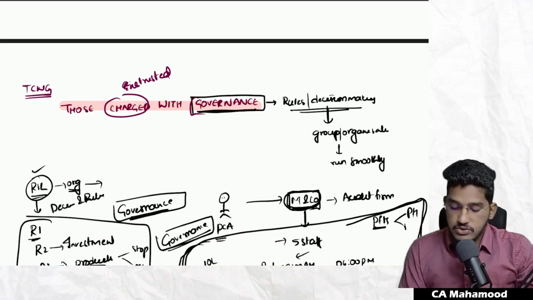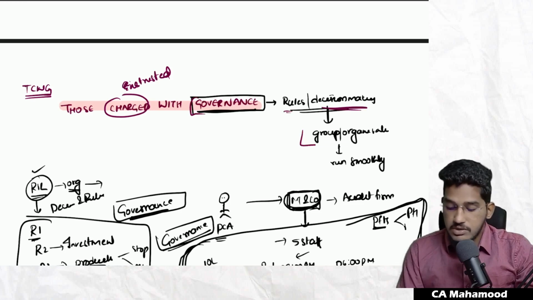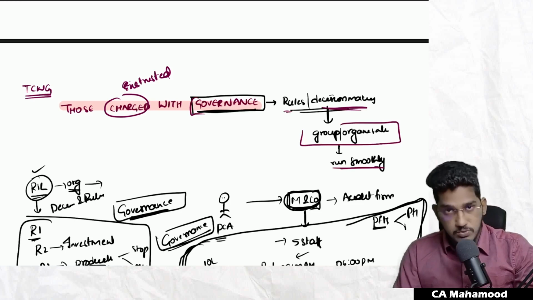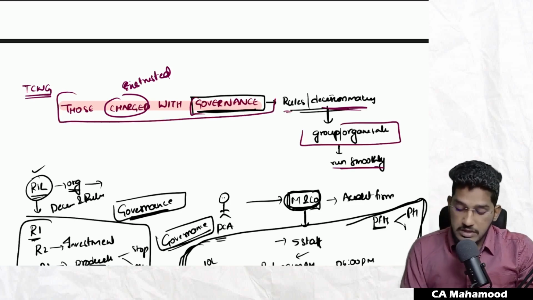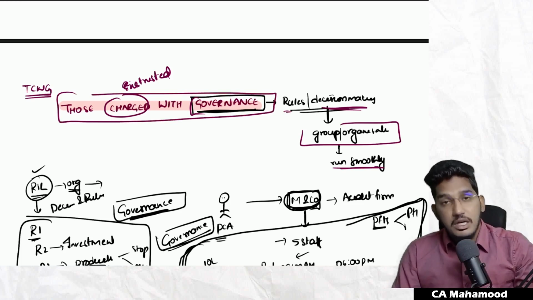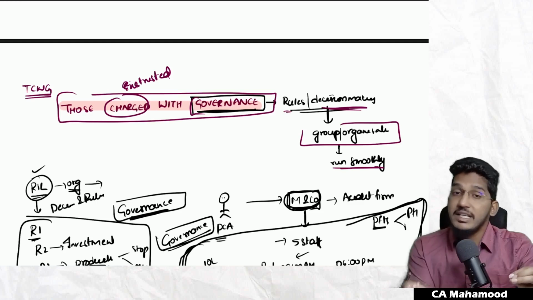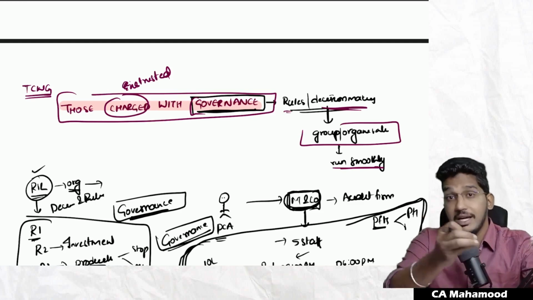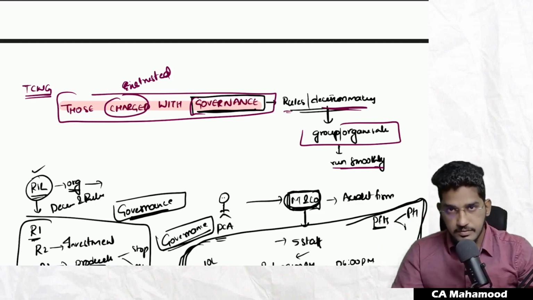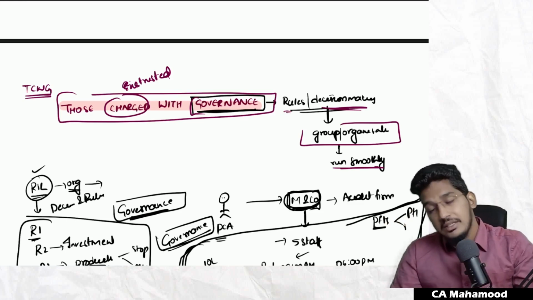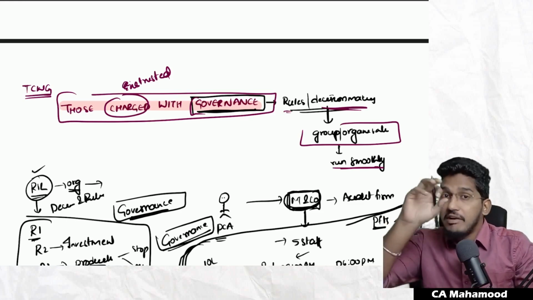So governance means rules or decision making process which will help an organization run smoothly. Then what do you mean by those charged with governance? Those people in the organization who are given the responsibility to take care of governance. Whoever has been given the responsibility of governance.